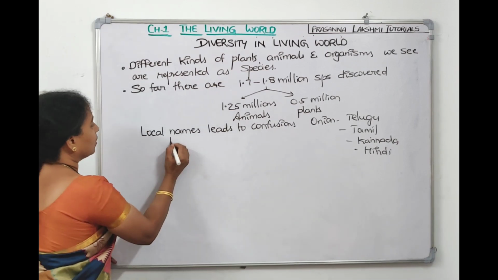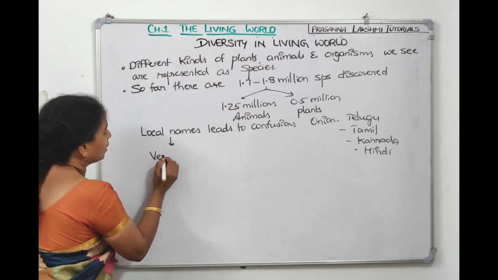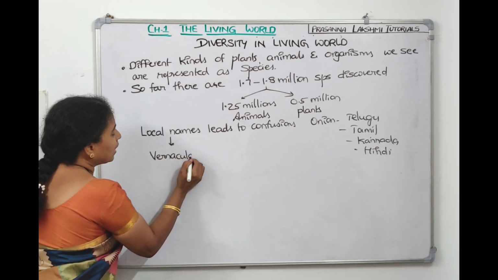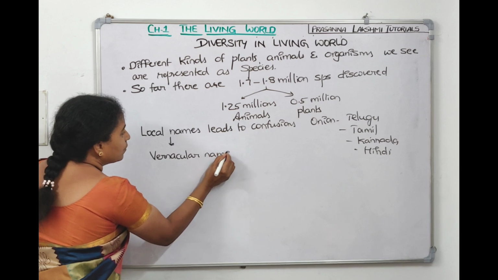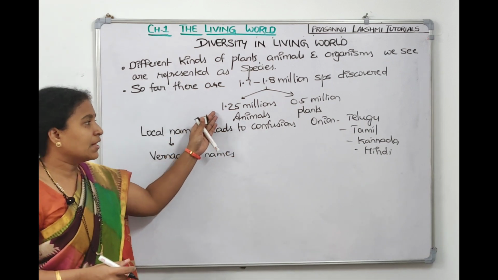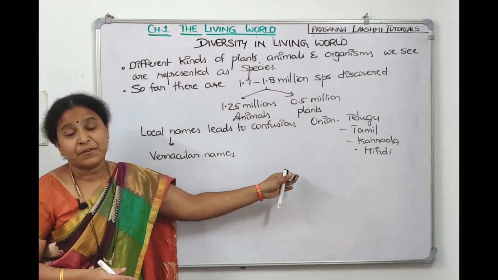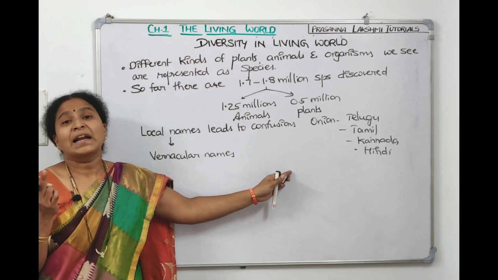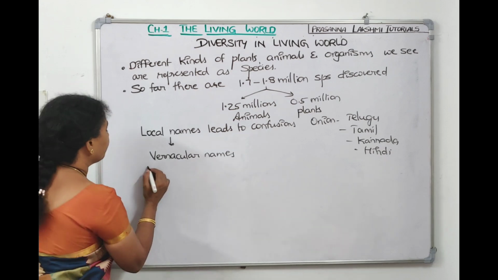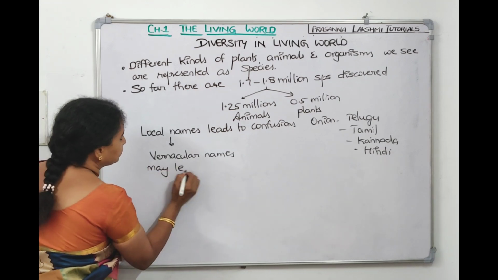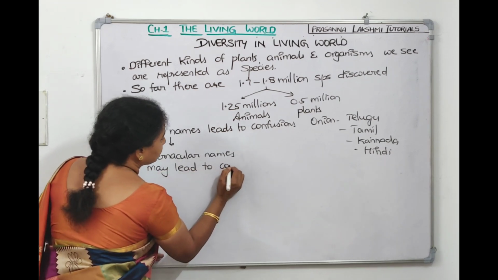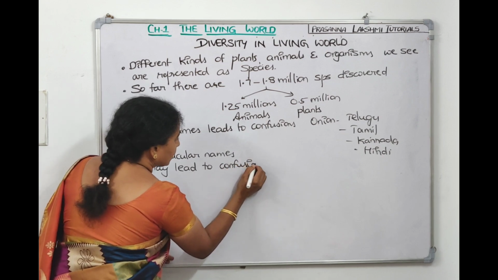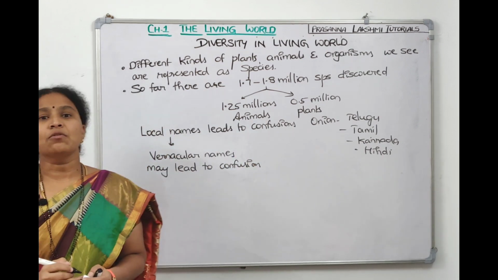So what's the other synonym for local name? They are also called vernacular names. Now, there are a number of organisms. For one organism, if you give different names, the number of names for one organism becomes more, and it may lead to confusion also. So local names will lead to confusion.